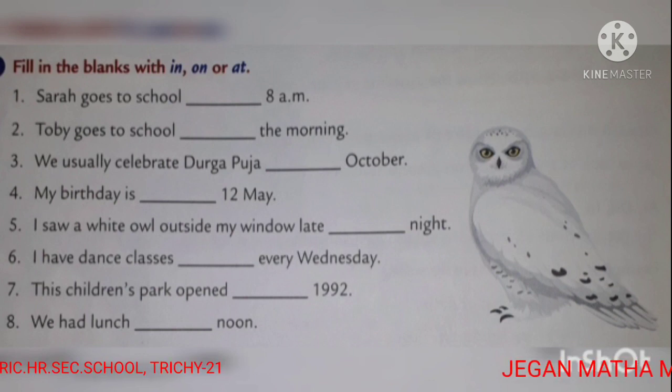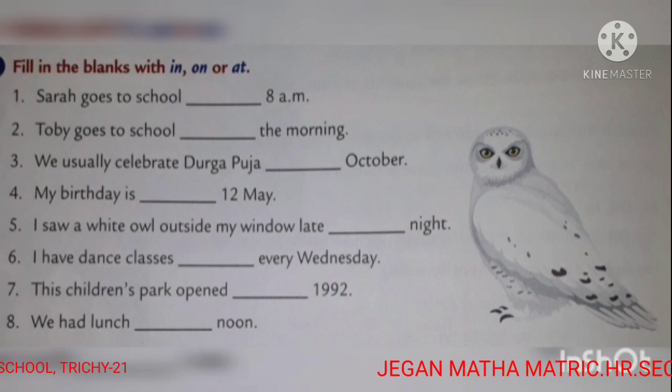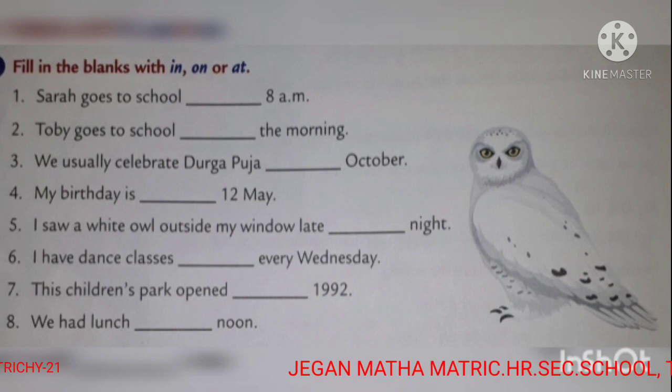Third one, we usually celebrate Durga Puja dash October. Okay, months before we use on. Okay, so we usually celebrate Durga Puja on October. Next one, my birthday is dash 12th May. My birthday is on 12th May.